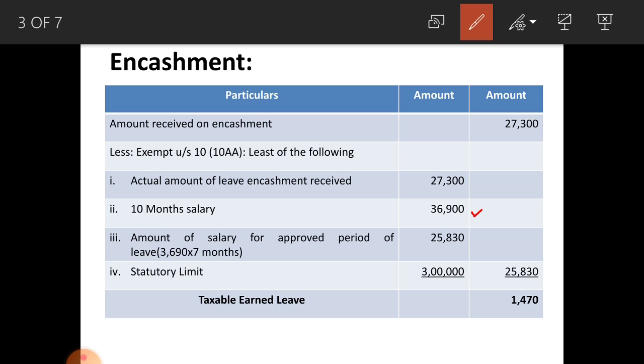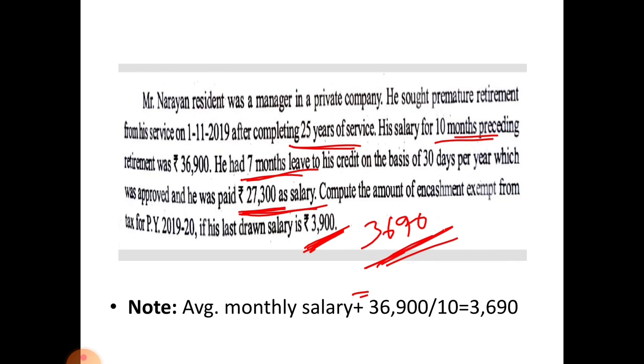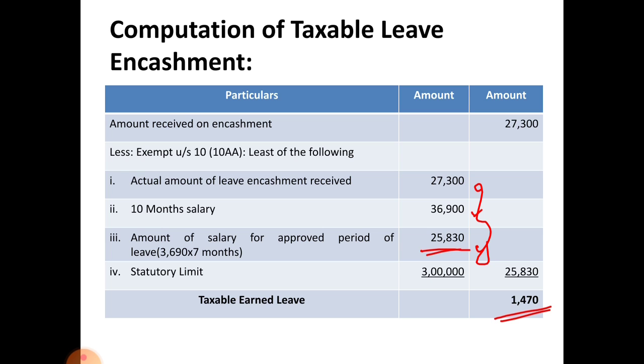So, least of the following you have to consider here. Least is 25,830. So, when you deduct this 25,830 from amount received on encashment, you get taxable earned leave as 1,470 rupees. It is Mr. Narayan's taxable earned leave.